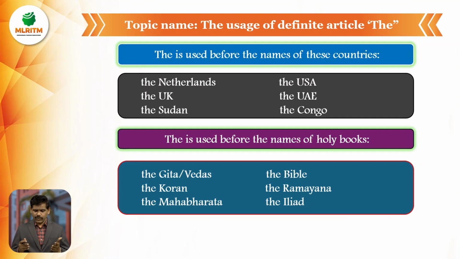The is used before the names of holy books. The Gita, the Bhagavad Gita, the Vedas, the Bible, the Quran, the Mahabharata, the Ramayana, the Iliad. So we use the article before the names of holy books. Please remember, if you have any holy book in your sentence, we must use the article the before the holy book.